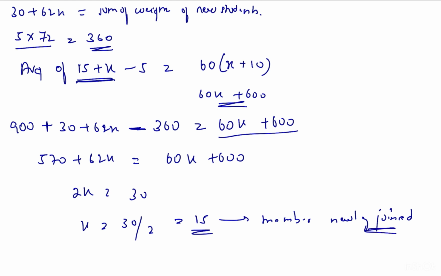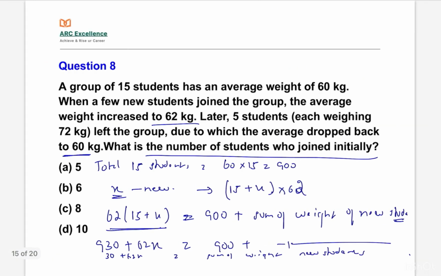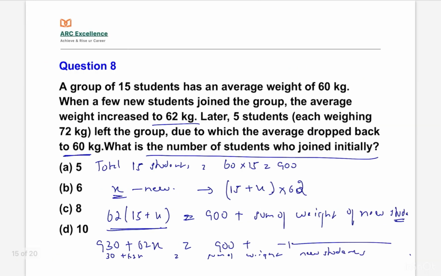This is the answer. We see in the options, one of the options is 15.